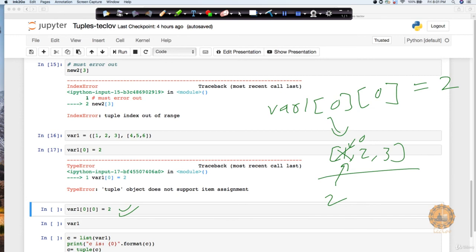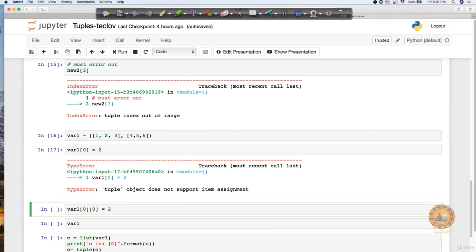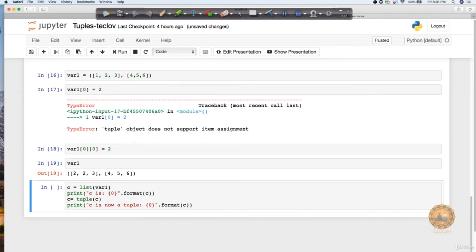Let's see this. If I come back and execute this statement, you will notice that if I print var1, it returns 2 2 3, because 1 is replaced by 2. Similarly, you can also convert a tuple to a list by stating list on top of var1, and C is going to be of type list.